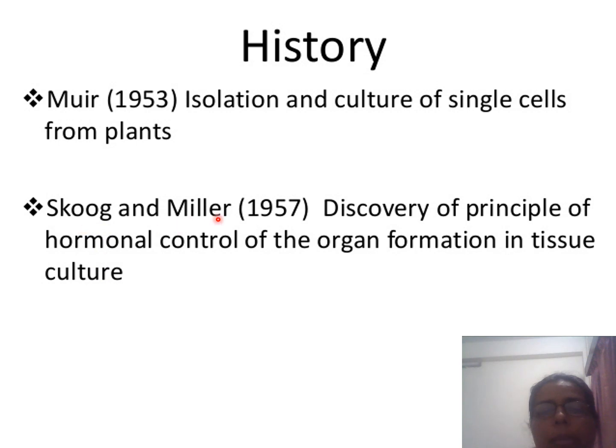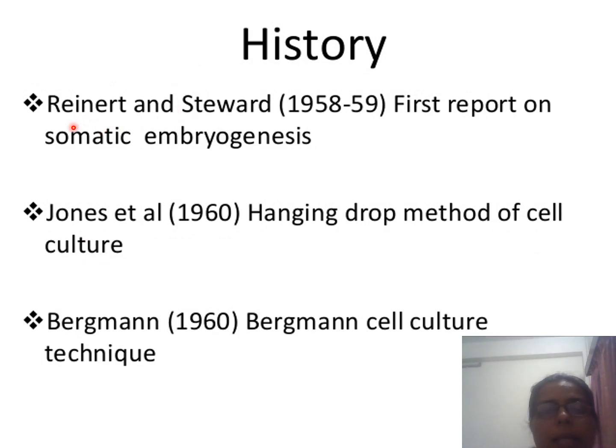That means we select the nutrient medium, and using different nutrients in this medium, organ formation in tissue culture was studied by Skoog and Miller. Then Reinert and Steward in 1958 to 59 gave the first report on somatic embryogenesis.